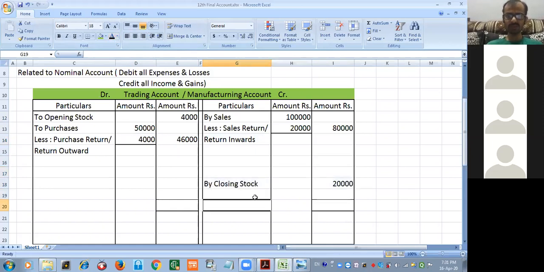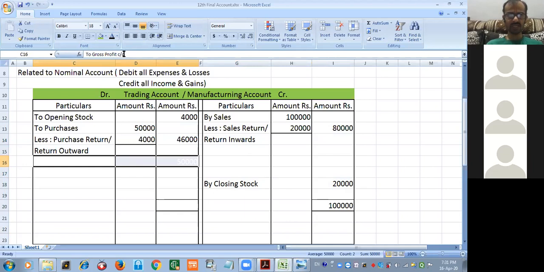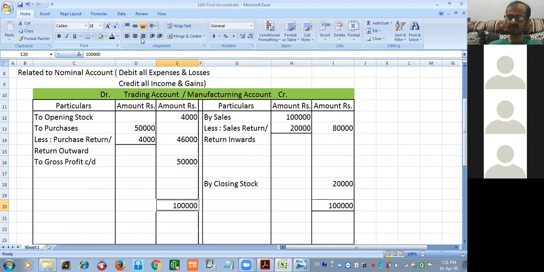Now, let us continue with the same example. If you observe carefully, how much is the credit side total? 1 lakh. And how much is the debit side total? 50,000. So, how much will be the difference? 50,000 will be the difference. So, 50,000 will be the gross profit. Now the question arises, sir, why is it a gross profit?